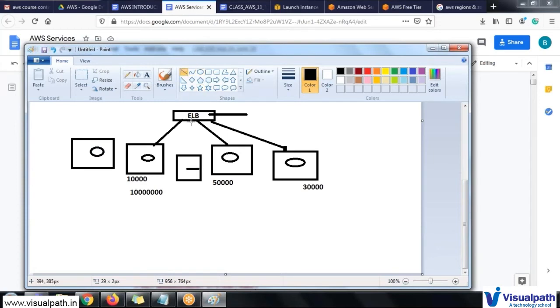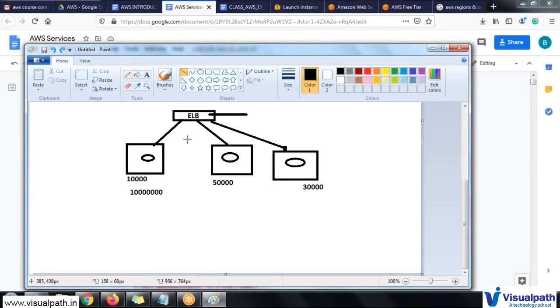So you will create them and attach them, and in non-peak time the number of users will automatically decrease, so you have to delete these machines again. Continuously deleting and attaching these machines based upon the user requirement will be a headache in the ELB process.